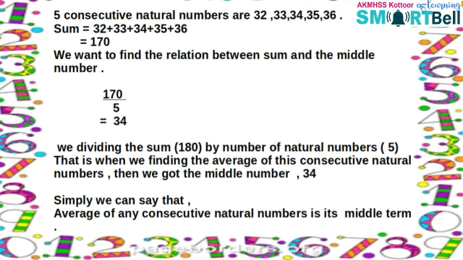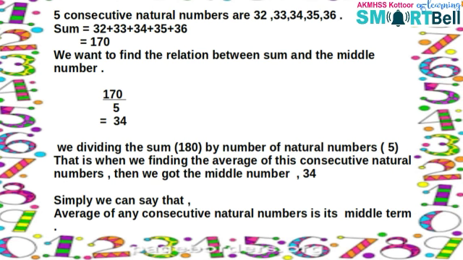And the sum: 32 plus 33 plus 34 plus 35 plus 36 is equal to 170. And also we want to find the relation between the sum and the middle number.